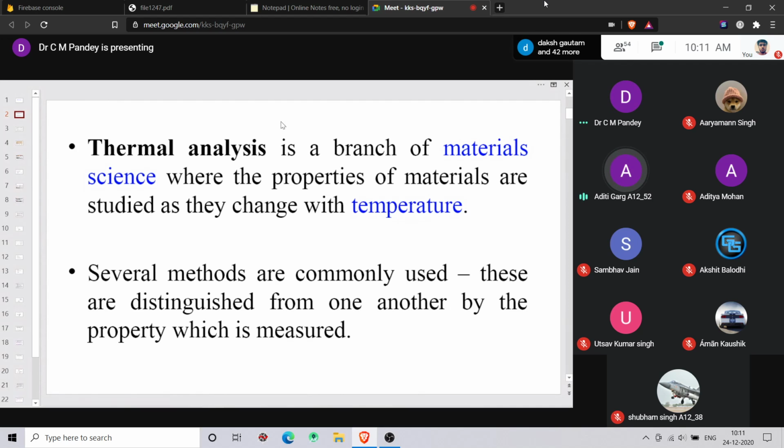So can you please repeat the question? My question is, suppose I have given you a sample, for example calcium carbonate or a chalk. I am saying that you have to do thermal analysis and you are going to heat that particular chalk. What will happen to that sample when you are providing heat to it?